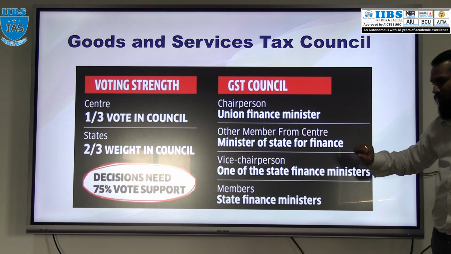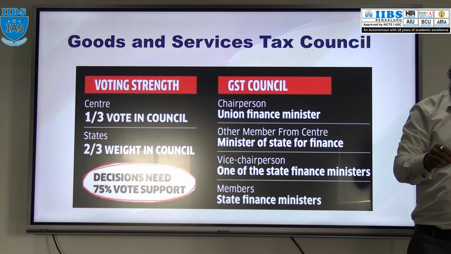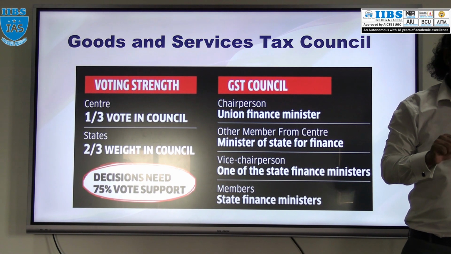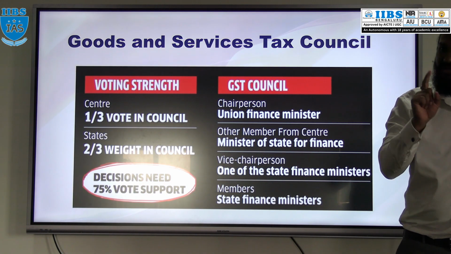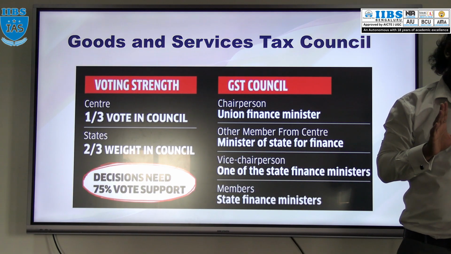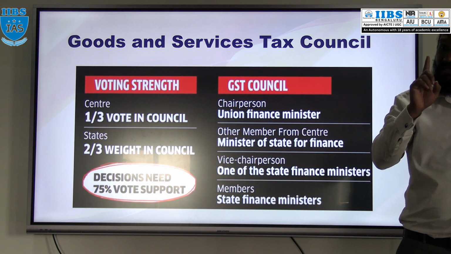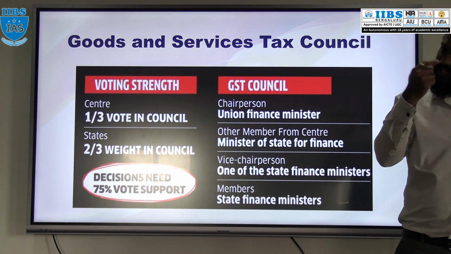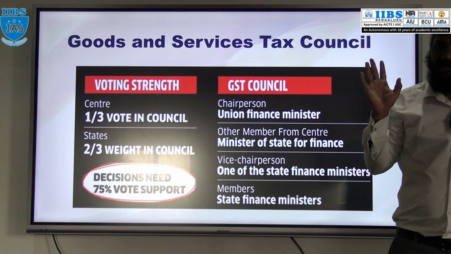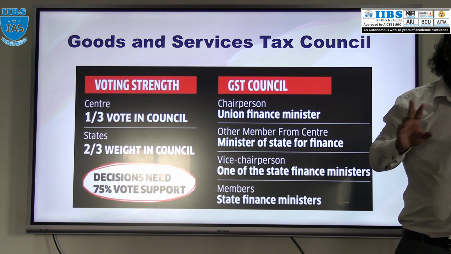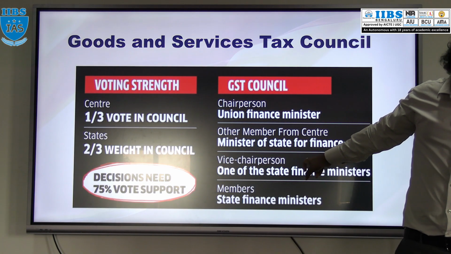What about the state government? From the state government, the State Finance Minister is there, right? With 28 states, there is one member from each state. But remember, it is not compulsory that it be the finance minister. A finance minister or any minister appointed by the state government shall be a member of this GST Council.